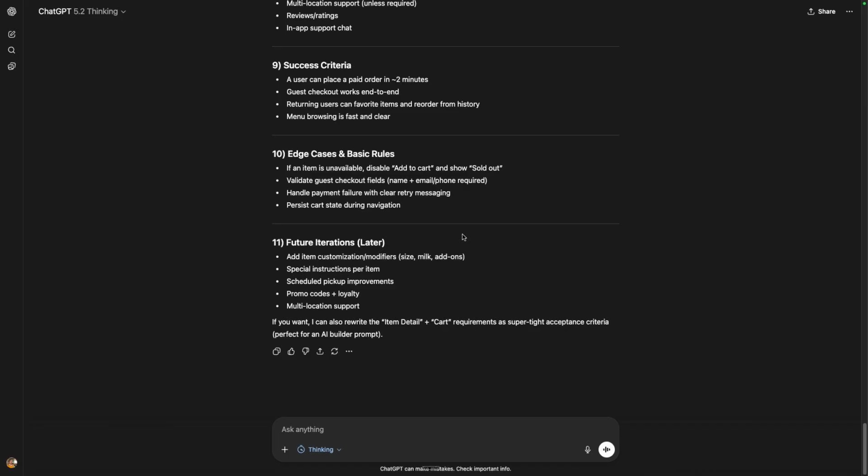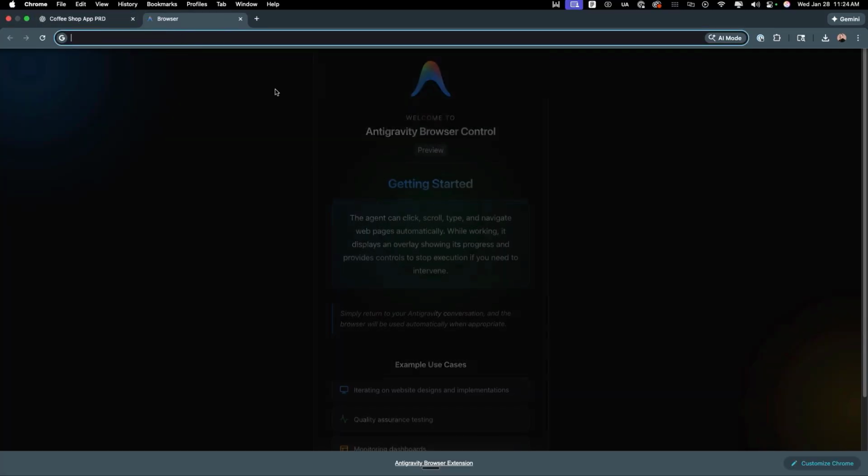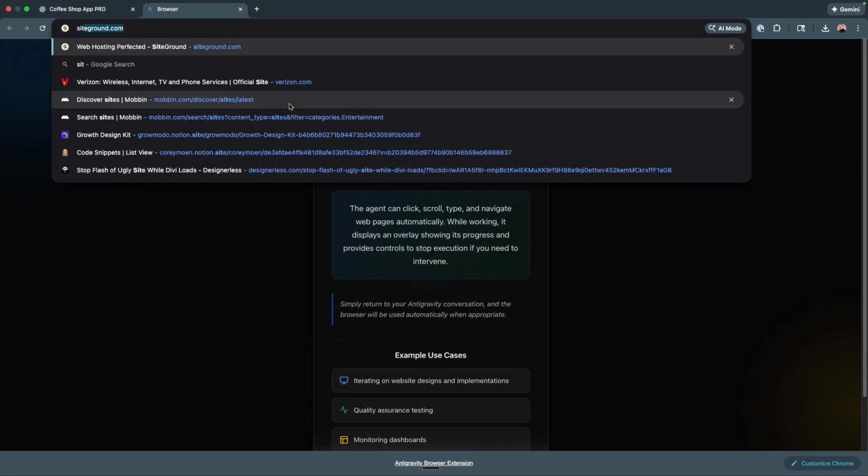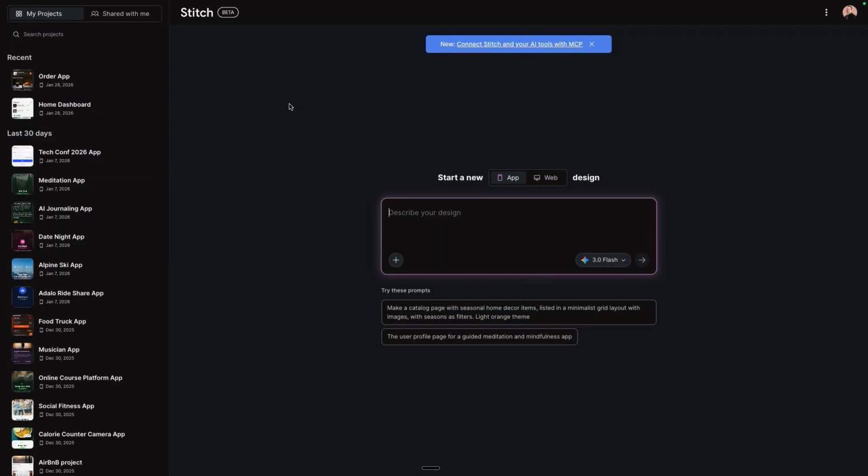It's called Google Stitch. I'm going to take this PRD, bring it over to Stitch, and then allow that to start generating mockups of our screens. So let me just copy and paste this. I'm gonna open up a new tab and I'm gonna go to stitch.withgoogle.com. Here we are. This is what Stitch looks like. I'm just going to exit out of this notification.